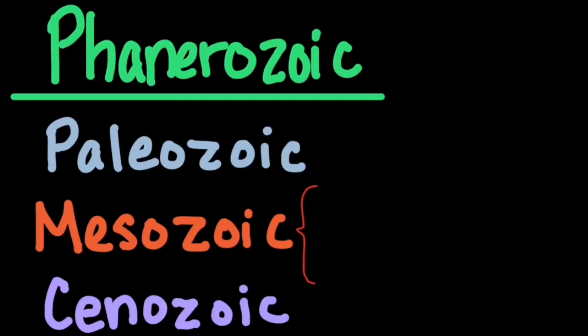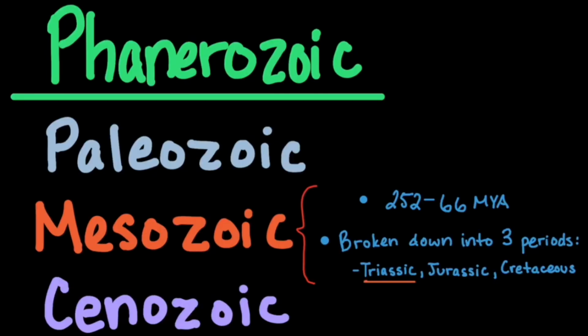The Mesozoic era was from 252 to 66 million years ago. It is the second era of the Phanerozoic Eon. It is broken down into three periods: the Triassic, the Jurassic, and the Cretaceous. You've probably heard of these.